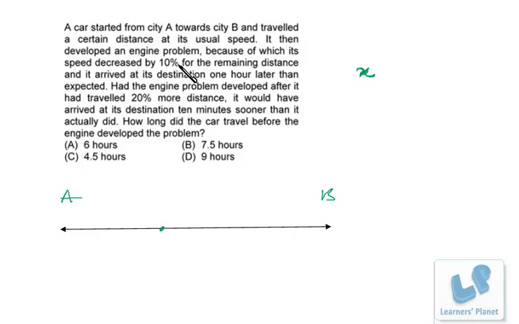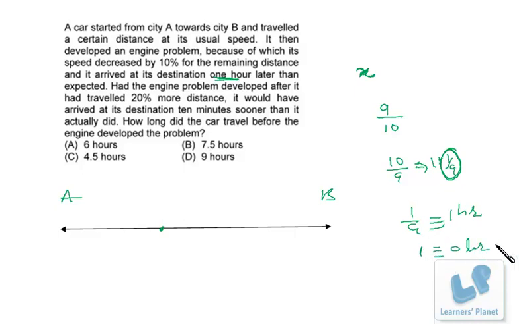Now just listen to me carefully. If the speed decreases by 10%, that means the speed is now 9 by 10, right? If the speed is 9 by 10, then the time taken will be 10 by 9, right? That means 1 plus 1 by 9. That means 1 by 9 will be extra. Now that 1 by 9 is what? 1 hour. So 1 by 9 is equivalent to 1 hour. That means the normal time to cover that distance is 9 hours, right? That means normally, if this car doesn't have any problem, this distance will be covered in 9 hours.